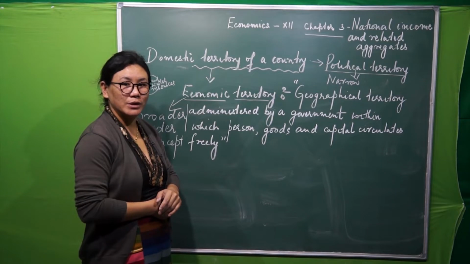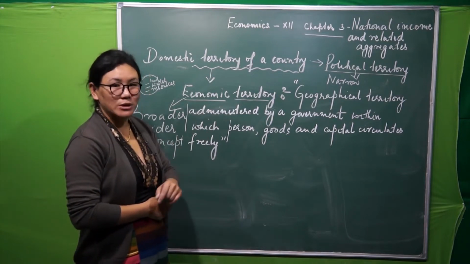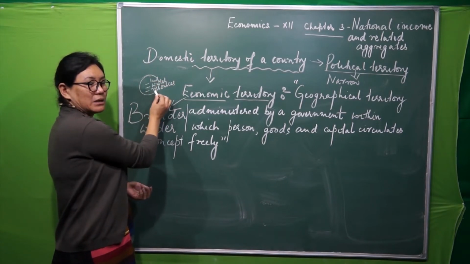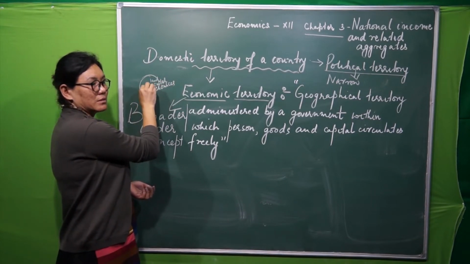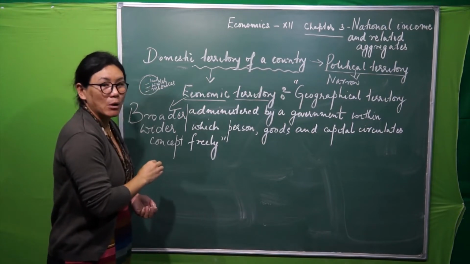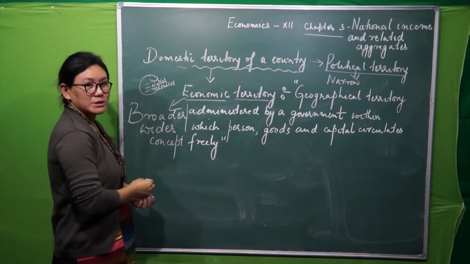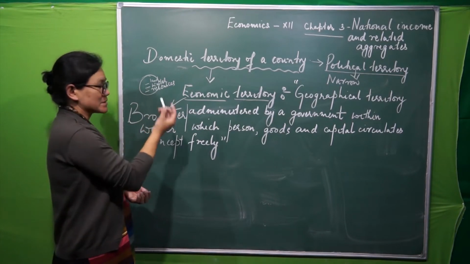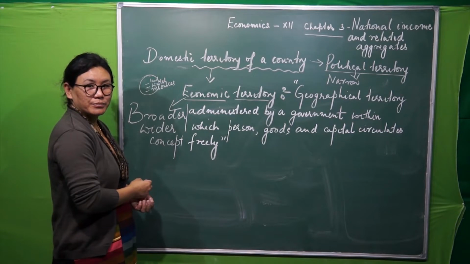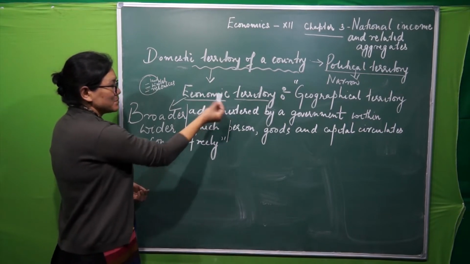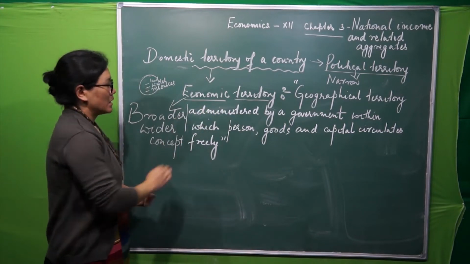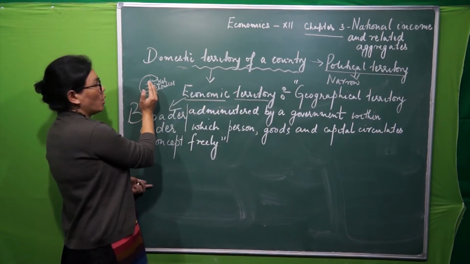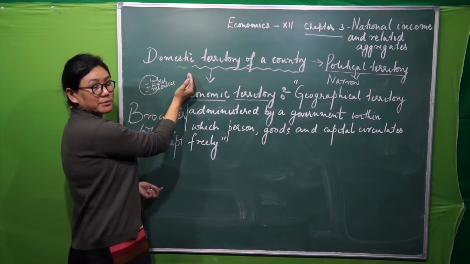Is that clear? Now see here, I said political territory. Political territory is the territory which is lying within the political boundary of a nation. Not only territory, it comprises many things. Got it? Now what does this meaning say, economic territory? This meaning says that it will go beyond this territory.